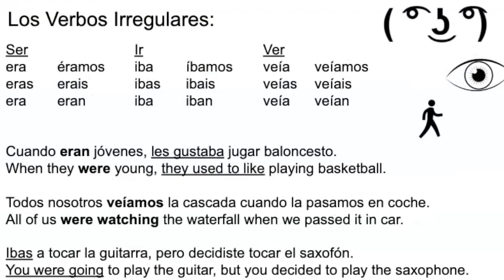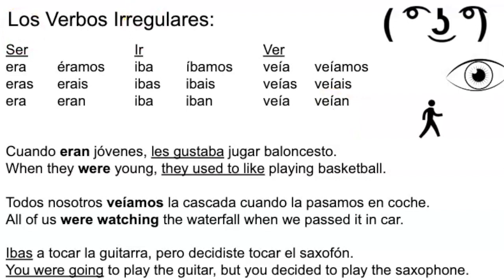Okay, so here are the irregular verbs. Not some irregular verbs, there are three, literally only three in the whole entire tense. Ser, ir, and ver. So ser is yo era, tú eras, él era, nosotros éramos, vosotros erais, and ellos eran. These verbs are not like you add on to ser. It's not like sera. It's just literally era. Now, ir was with the iba, with the accent on the nosotros forms of ser and ir, and then ver: veía, veías, veíamos, veían, veía. All of them have accents on them.